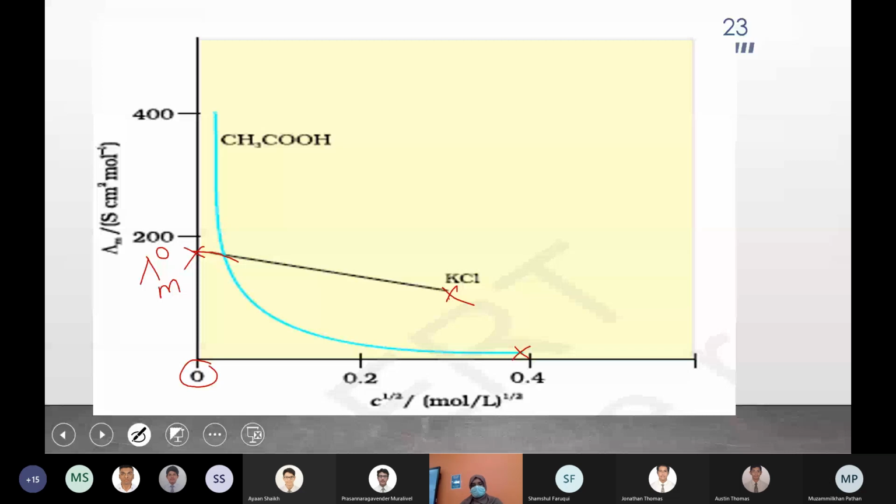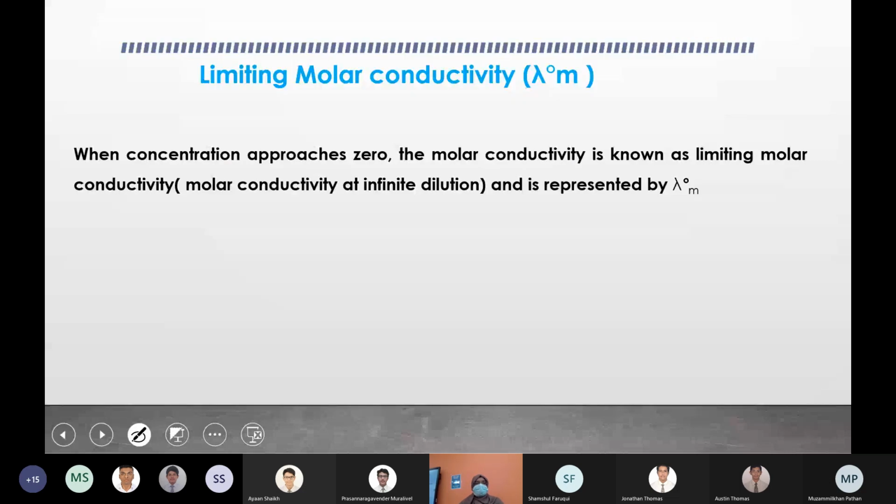Because you're diluting an electrolyte, the concentration is decreasing and decreasing. Finally, when it reaches zero, the molar conductivity value at that particular point is known as limiting molar conductivity. So we usually write lambda m0.